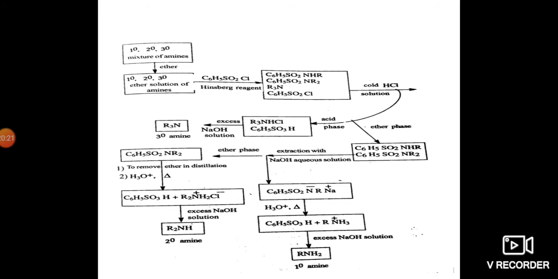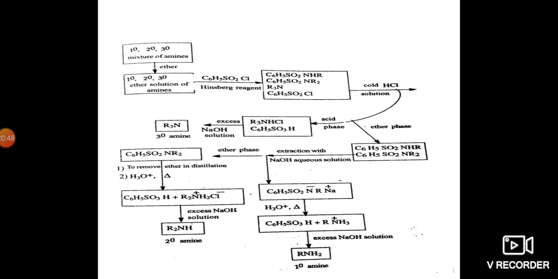Here we are giving a chart. The mixture of primary, secondary and tertiary amines is dissolved in ether solution. Here the ether solution of primary, secondary and tertiary amines is reacted in the first stage with the Hinsberg reagent, that is benzene sulfonyl chloride.